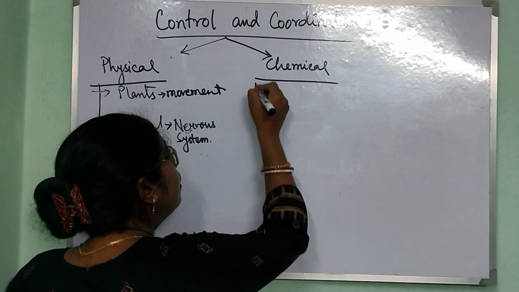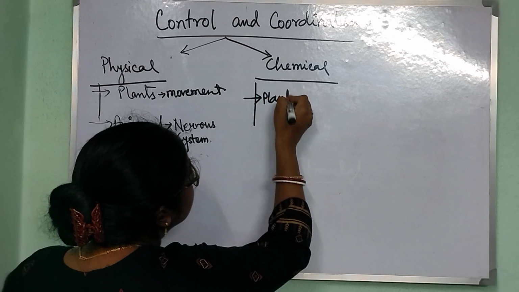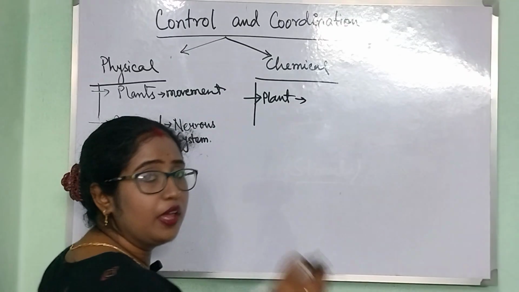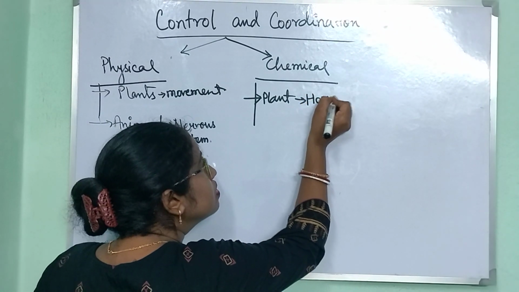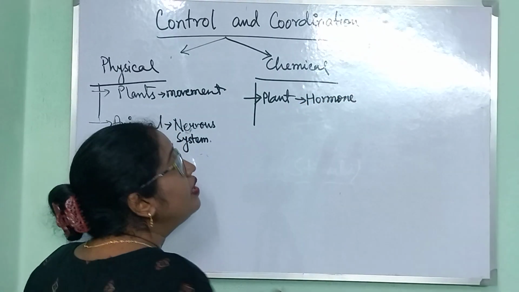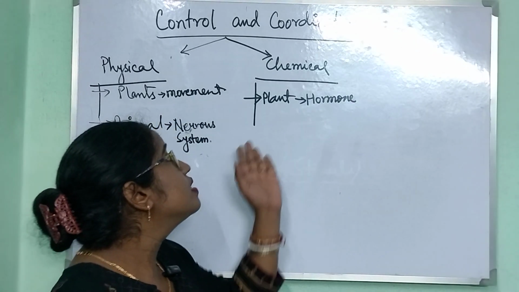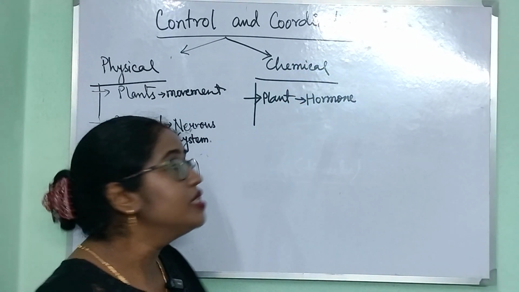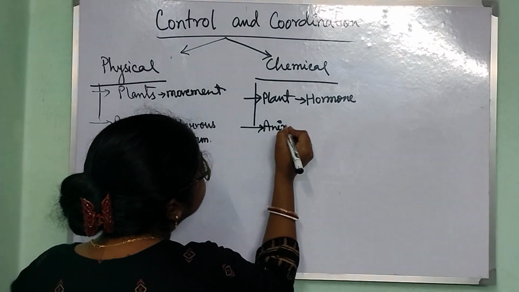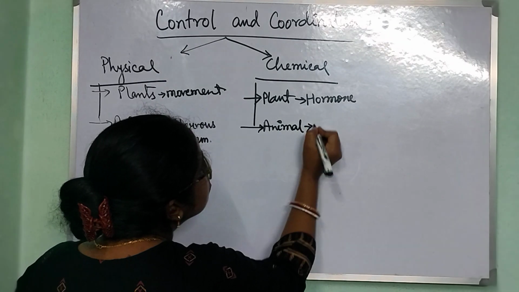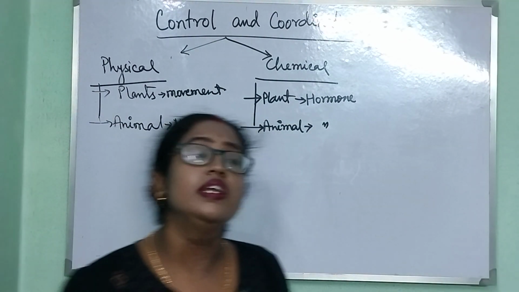Likewise, for chemical coordination, the plant exerts chemical coordination by a specific type of chemical that is known as hormones. So there are different kinds of plant hormones in the plant body for exhibiting the chemical coordination system. Similarly, animals also have hormones, but they are different in nature.